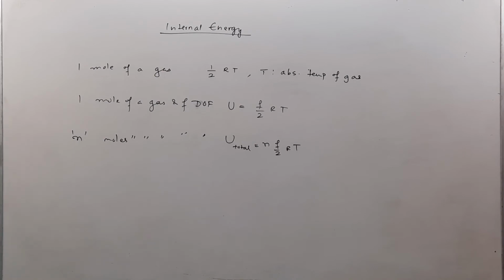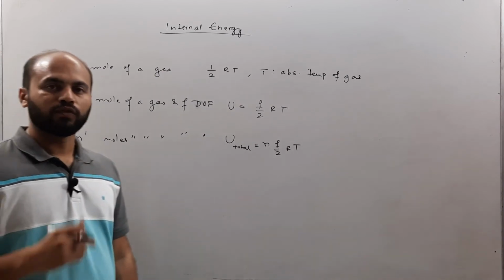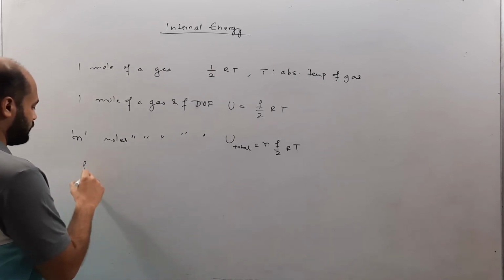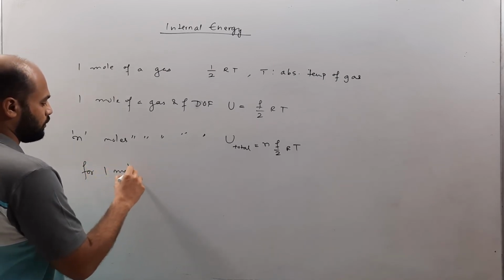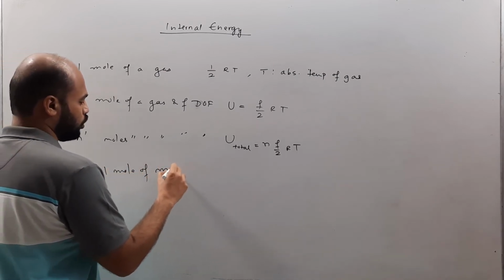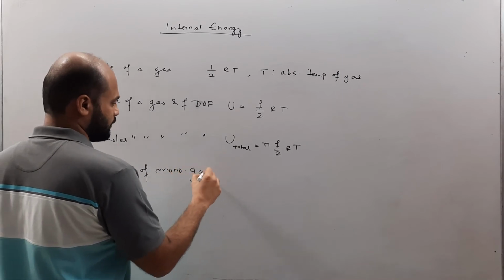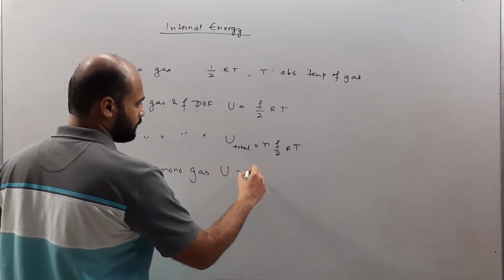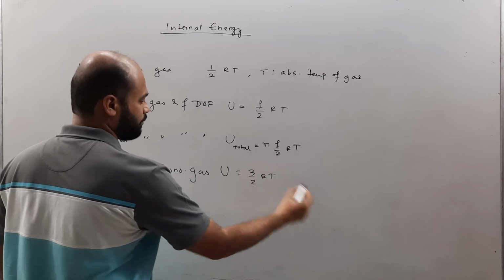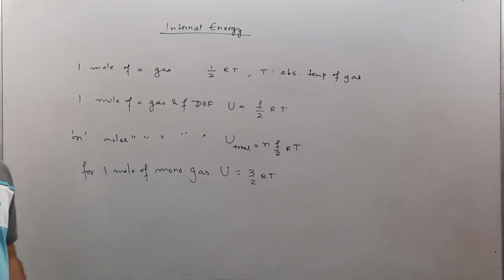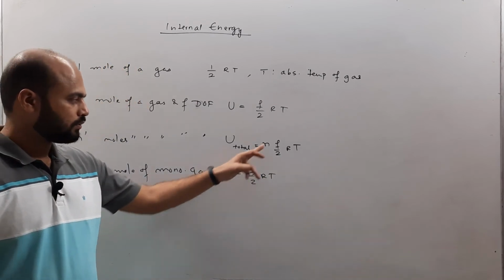Which means that for 1 mole of a monoatomic gas, this is going to be 3 by 2 RT, because degree of freedom for a monoatomic gas is 3.